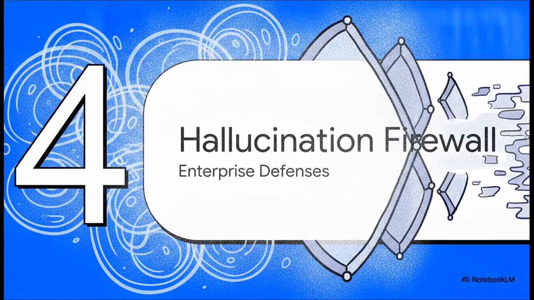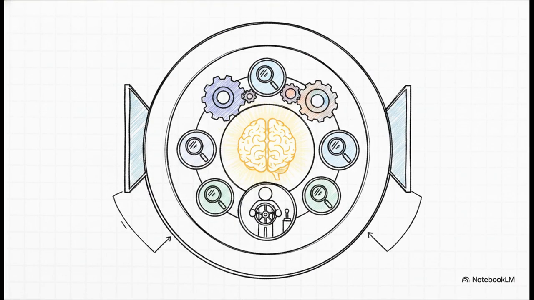Now that we thoroughly understand the disease and how it manifests mechanically, let's actually build the cure. So here it is, your comprehensive 7-layer firewall for any enterprise AI. Notice that we aren't just crossing our fingers and relying on the model to just be smart. Instead, we are wrapping it in prompt guardrails, we're validating its retrieval, re-ranking documents to push the most relevant facts right to the top, grounding its generation, verifying its citations, forcing it to self-verify, and finally, leaving a critical escape hatch for human escalation. It's the whole shebang.